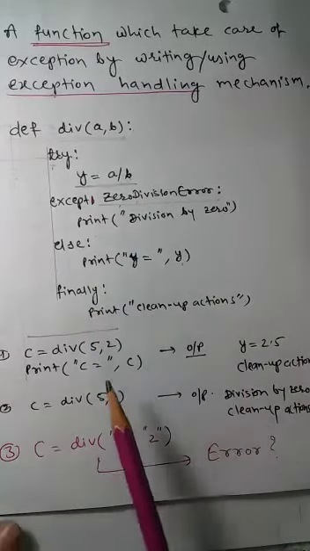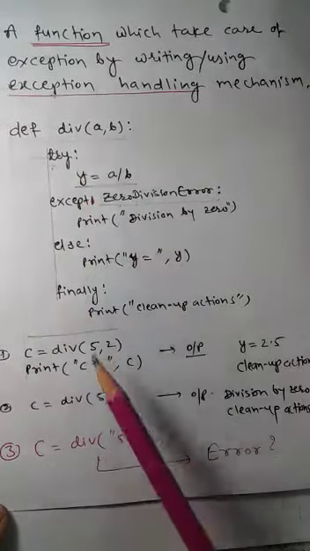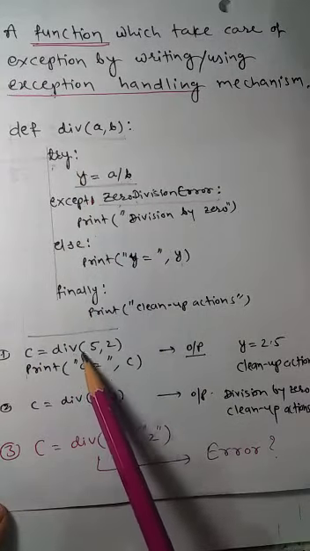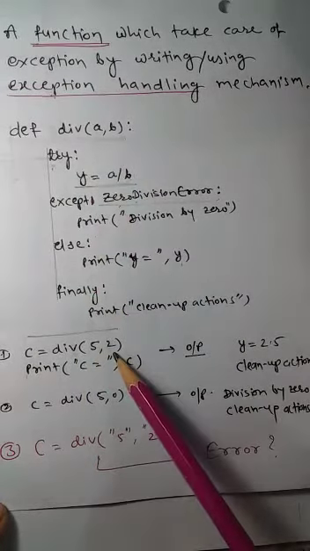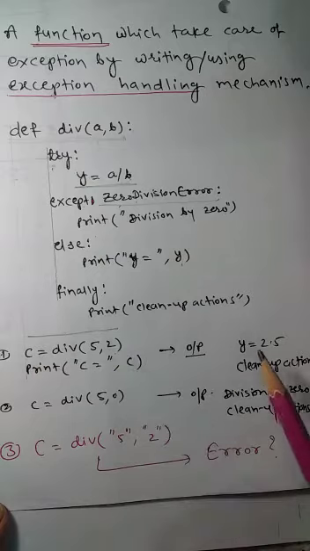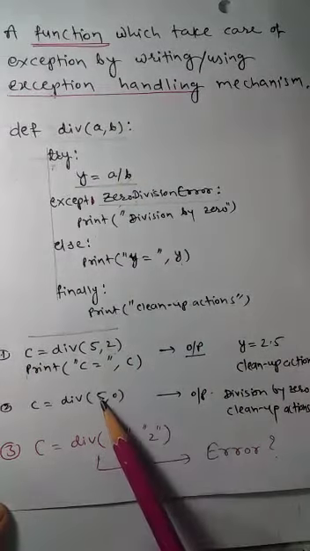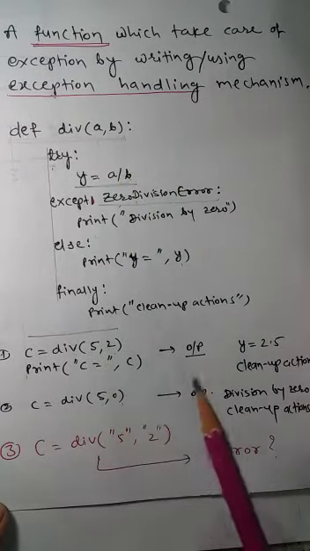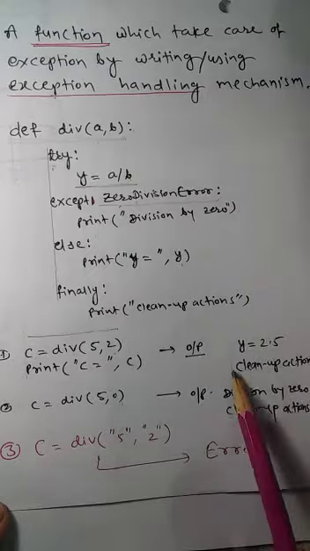Here I am showing how it is executing. We are calling this function by writing div(5, 2). So a value 5 is passed, and for b the value 2 is passed. Here we will get the answer 2.5. But if you call this function by sending a equal to 5 and b equal to 0, it will result in an error.